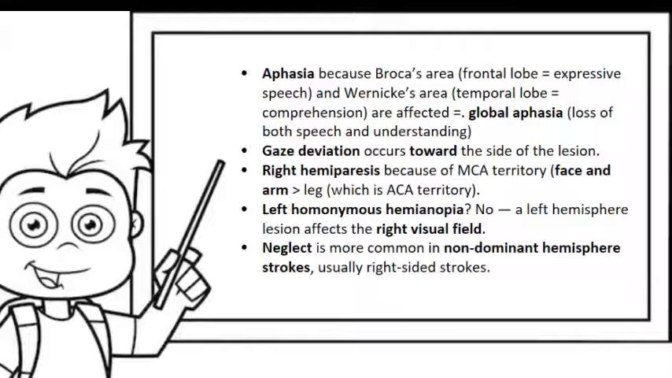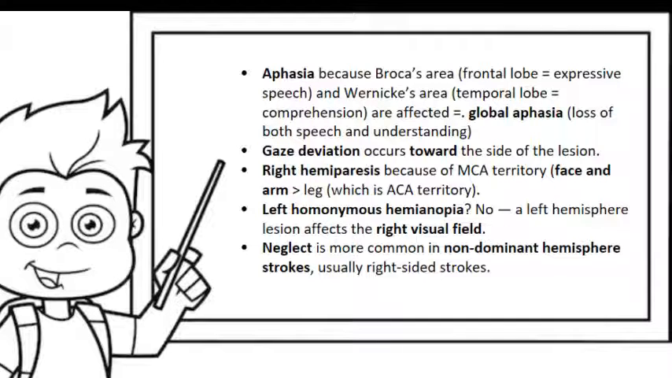Gaze deviation occurs towards the side of the lesion. So, in a left MCA stroke, the gaze would deviate left, not right. That eliminates B, so B is wrong. Right hemiparesis is expected, and since it's the middle cerebral artery territory, the face and arm are more involved than the leg, which is the anterior cerebral artery territory. How about left homonymous hemianopia? No, a left hemisphere lesion affects the right visual field. Neglect is more common in non-dominant hemispheric stroke, usually right-sided stroke.